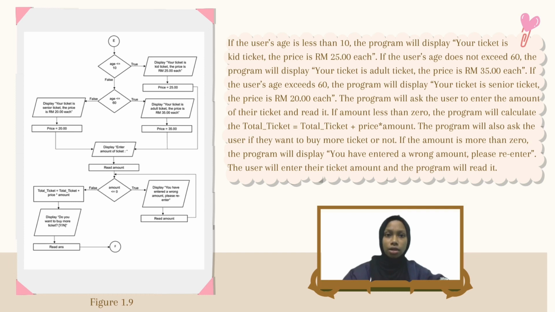The program will ask the user to enter the amount of their ticket and read it. If amount is less than 0, the program will calculate the total ticket, which is equal to total ticket price times amount. The program will also ask the user if they want to buy more tickets or not. If the amount is more than 0, the program will display you have entered a wrong amount. Please re-enter. The user will enter their ticket amount and the program will read it.